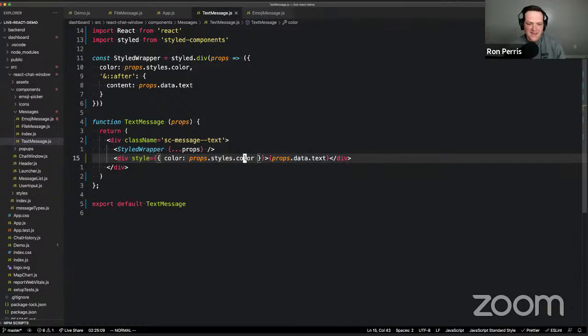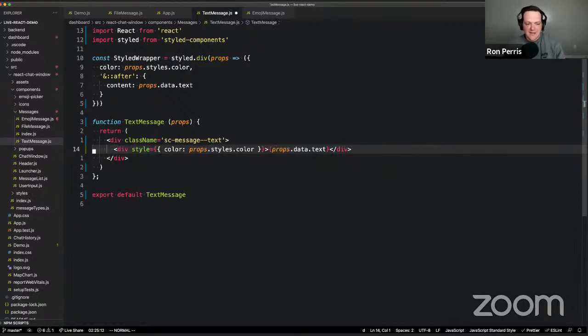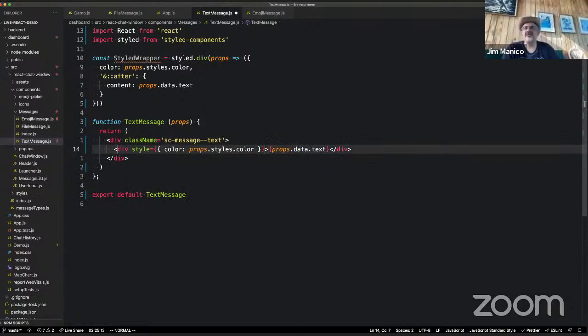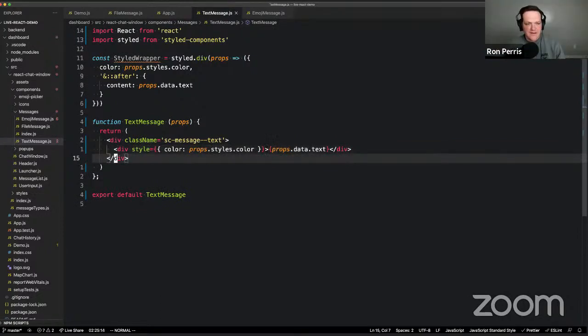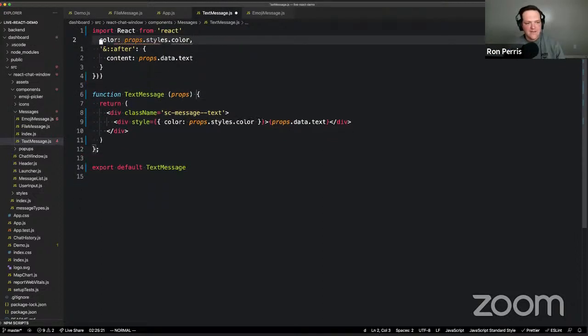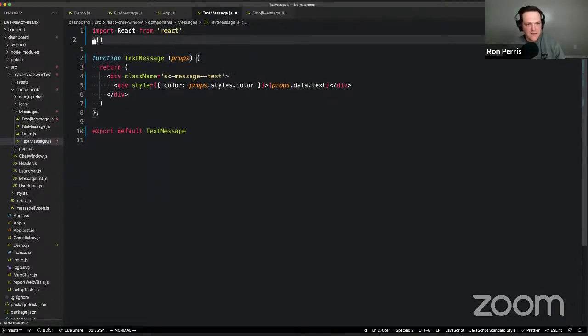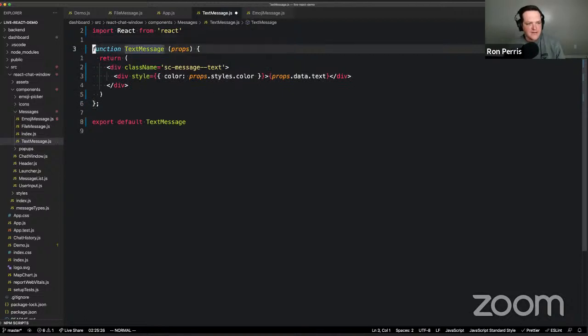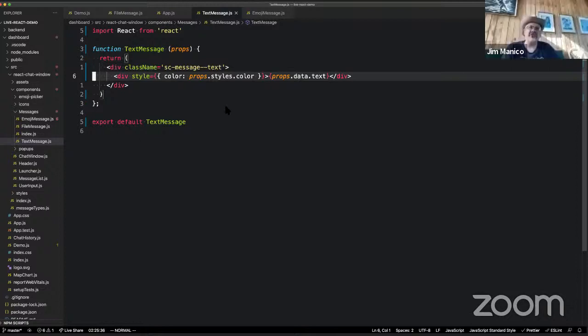Okay, so styled wrapper, see ya. We don't need you anymore. I love it. Bye-bye styled wrapper. At this point, I don't even need styled-components. I don't need this whole blob of stuff. This is all unnecessary with my new approach. And now I just have this very simple text message component that takes props.color and props.data.text. So even if you try to add something else to that data object, it's just going to be ignored. So it's done securely, but the code looks better too. It looks much more well-organized, easy to maintain, and easy to understand code as well.